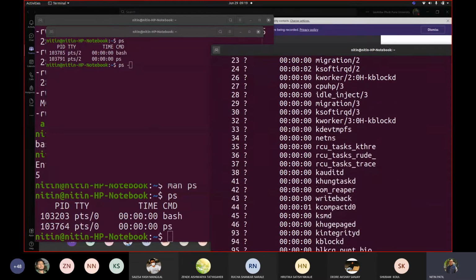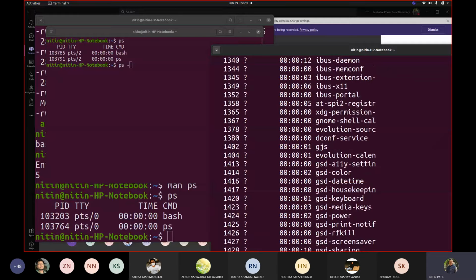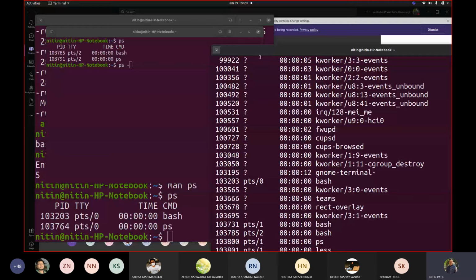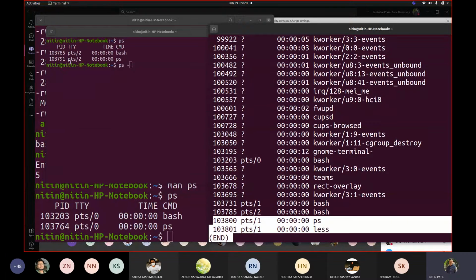You go below. So this seems a sorted list, correct? Now see how many processes are running there. So we started with 1 and then suddenly we see a huge number difference. So we got the last number to be 103801. Can you see where is 10? Because we fired this less and PS currently on our PTS1. This is PTS2, this is PTS0. Okay, and this is where we are firing this PTS command on 3731.